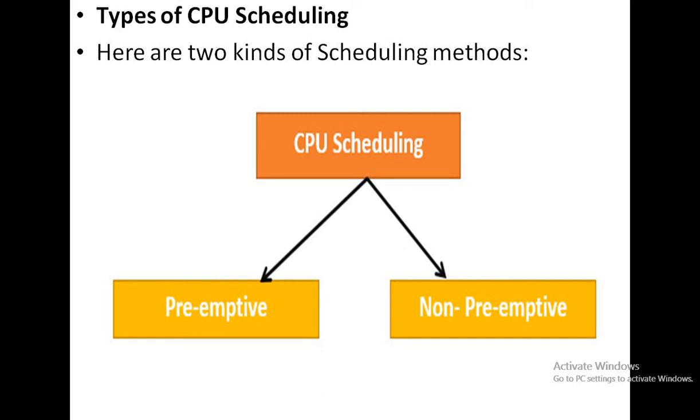So what is the preemptive CPU scheduling algorithm? Preemptive CPU scheduling is a type of scheduling where a processor jumps over to the ready queue and selects a new job in the middle of the execution. Again, it is a CPU scheduling method where, if a processor is executing one job and jumps over to the ready queue and selects a new job in the middle of the execution, then that technique is called preemptive CPU scheduling.